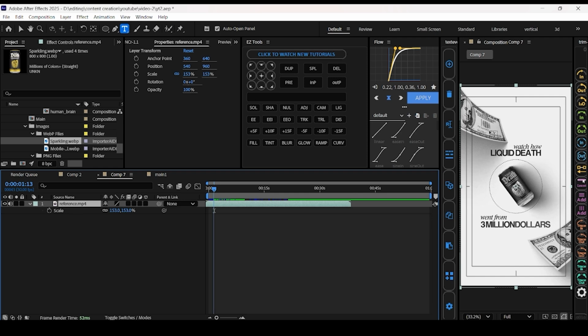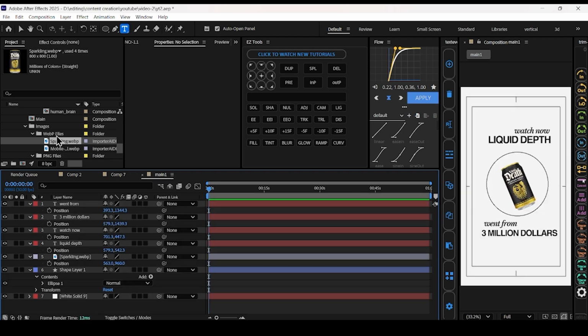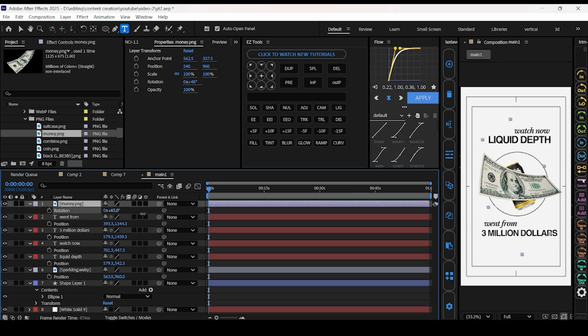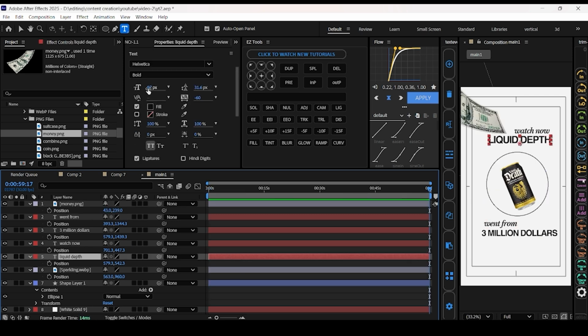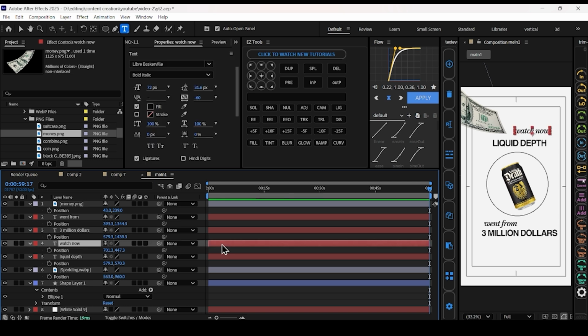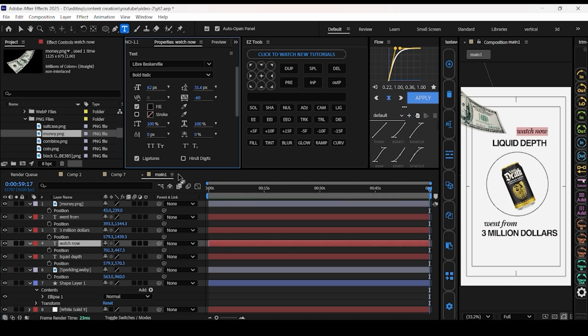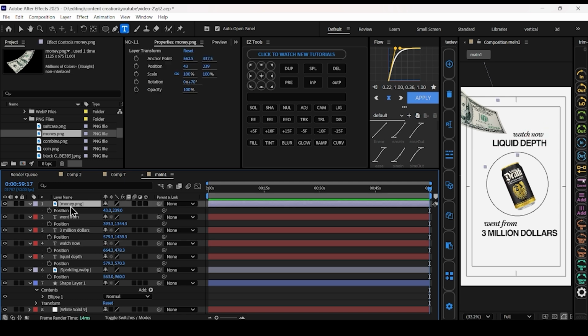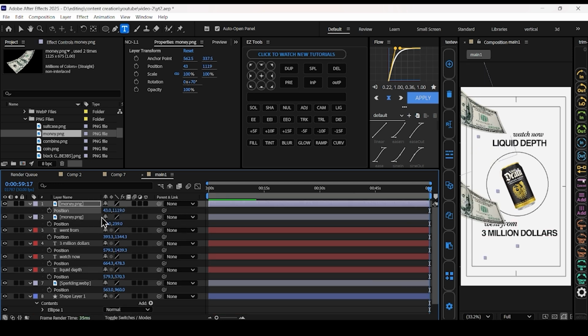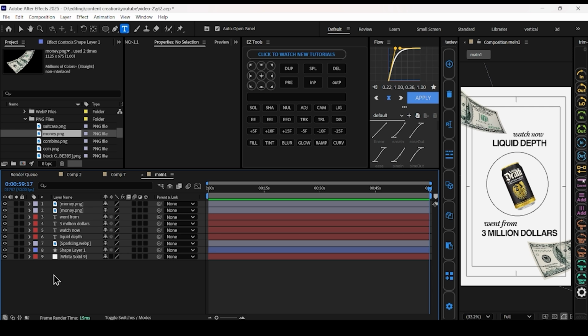Now we have to add these two money PNGs. Decrease this text size again. This one also, decrease the size. Okay. Change the position. Duplicate this money PNG and change the position. Keep it at the bottom. Now our scene is ready. We will animate each and every part.